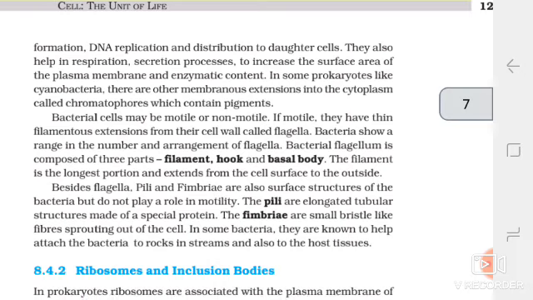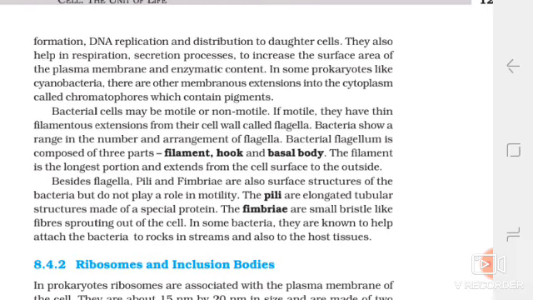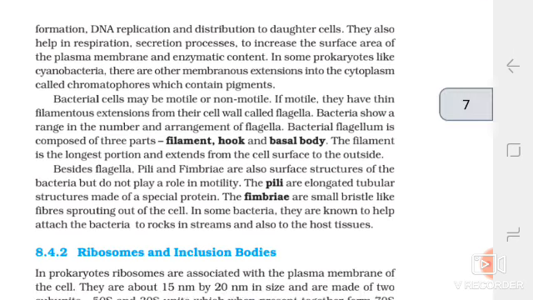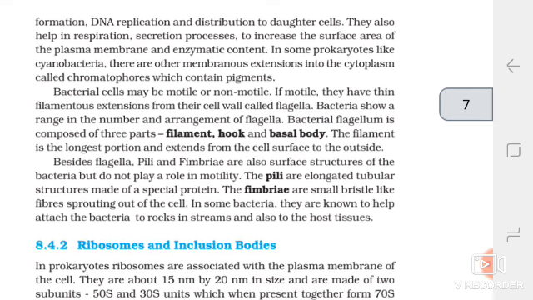Bacterial cells may be motile or non-motile. If motile, they have thin filamentous extensions from their cell wall called flagella. Bacteria show a range in the number and arrangement of flagella. A bacterial flagellum is composed of three parts: filament, hook, and basal body. The filament is the longest portion and extends from the cell surface to the outside.